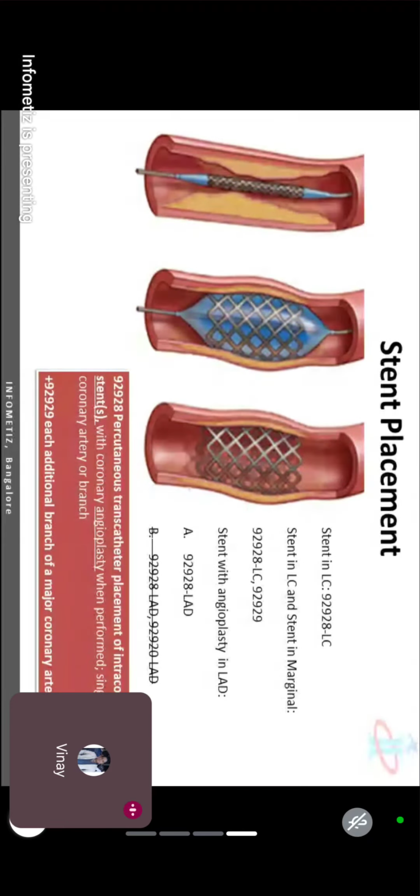Left circumflex, marginal 1, marginal 2. And right main coronary artery, posterior descending and posterior lateral. Out of 5, 3 arteries have recognized branches: left side 2, right side 1. The left main and ramus intermedius coronary arteries do not have recognized branches for reporting purposes.